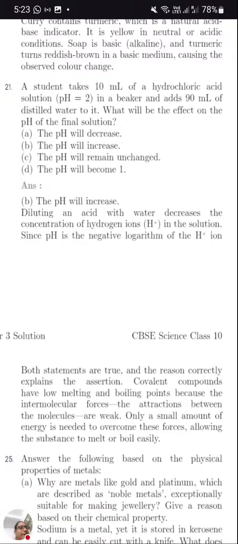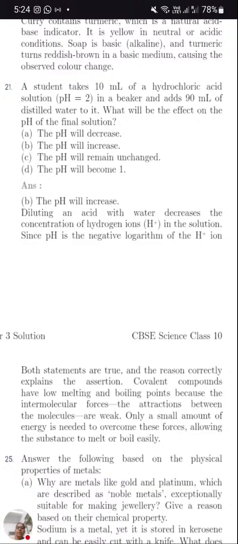Whenever we add water to either acid or base, in both cases it will get diluted. So concentration of OH minus will decrease in case of base and concentration of H plus will decrease in case of acid.